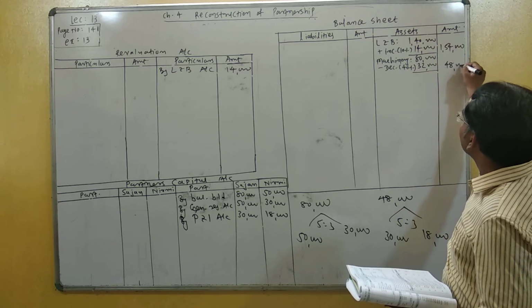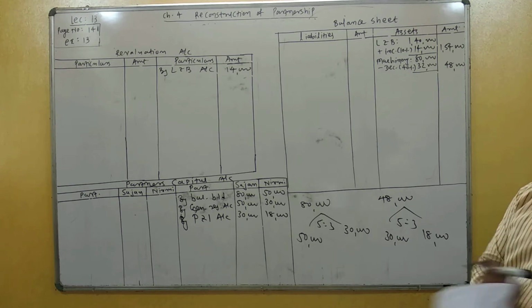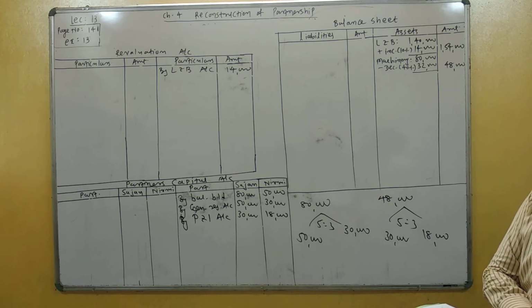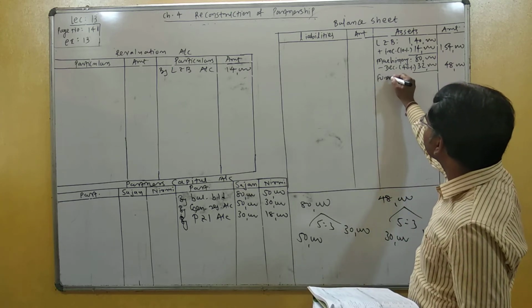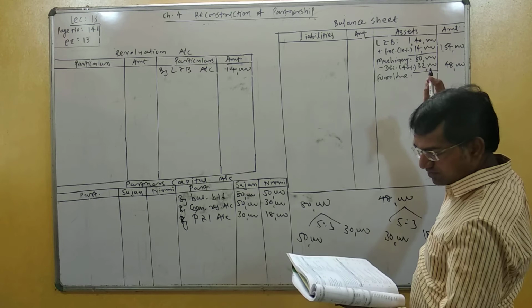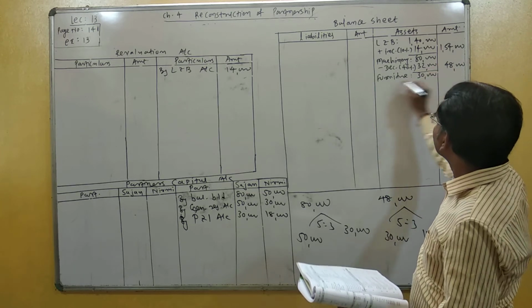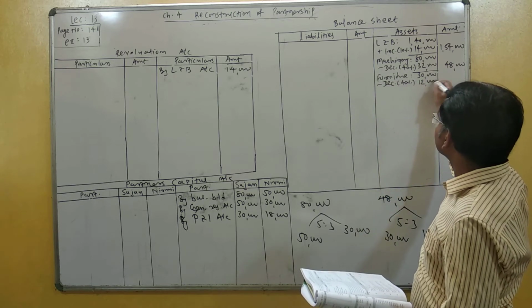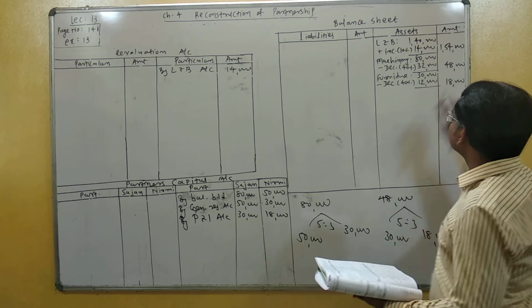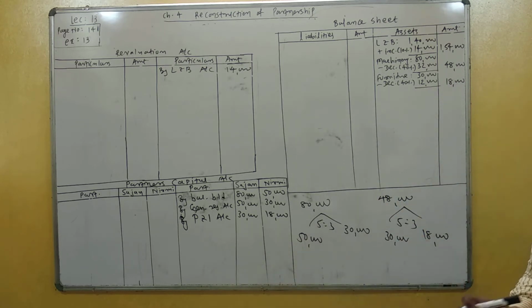The new value of machinery is 48,000. Furniture is also reduced by 40%. Old value of furniture is 30,000, decreased by 40% means 12,000. So the new value of furniture is 18,000. Understand?